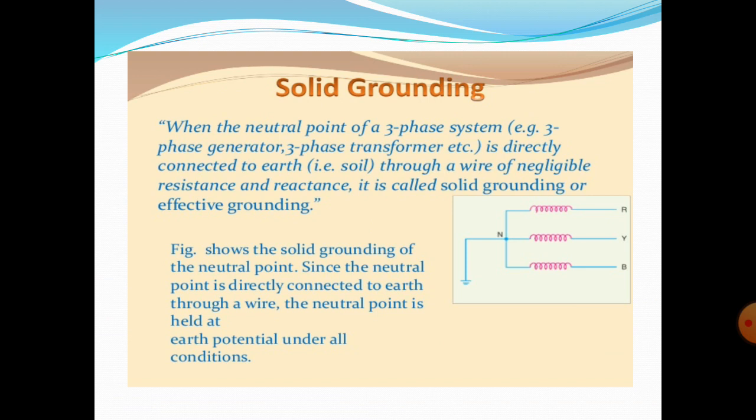In this grounding, when the neutral point of a three-phase system is directly connected to the earth through a wire of negligible resistance and reactance, the system is called solid grounding. That means there is negligible resistance and reactance, and the system is directly connected to the earth through the wire. In this grounding, the neutral point is held at the earth potential under all conditions. This is the main thing, and therefore